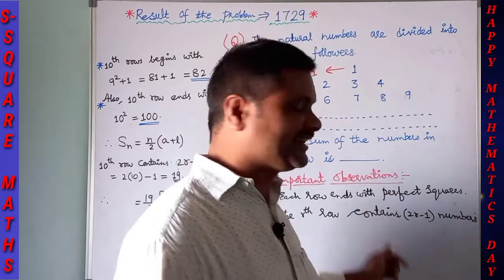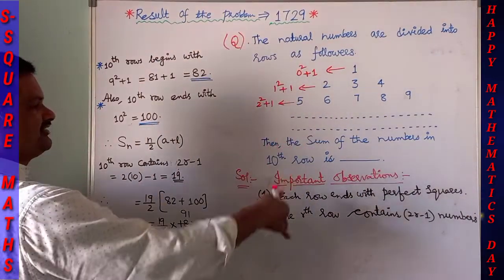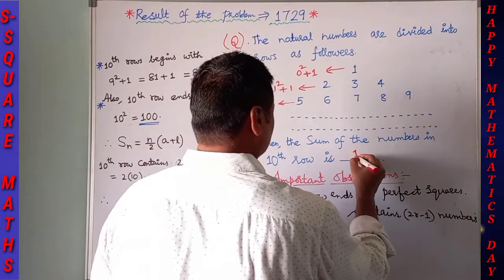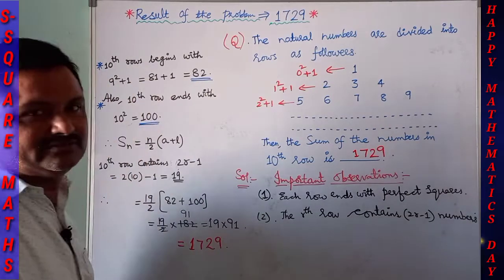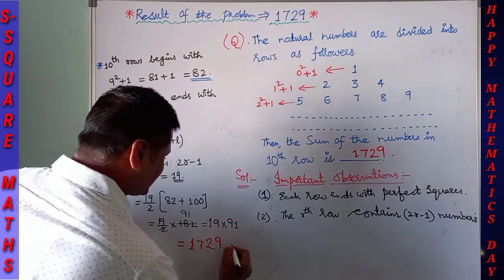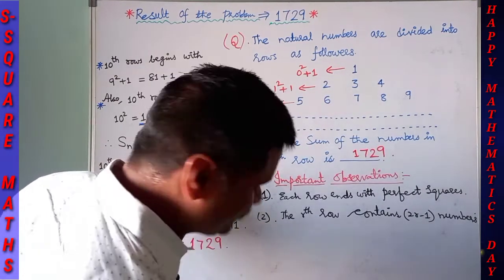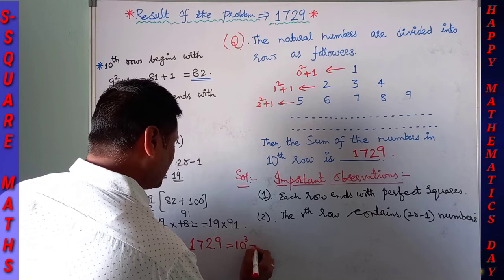So this is a pattern which leads to our Ramanujan number. Then the sum of the numbers in the 10th row is 1729. Now 1729 can also be written, as you know very well, as 10 cube plus 9 cube.